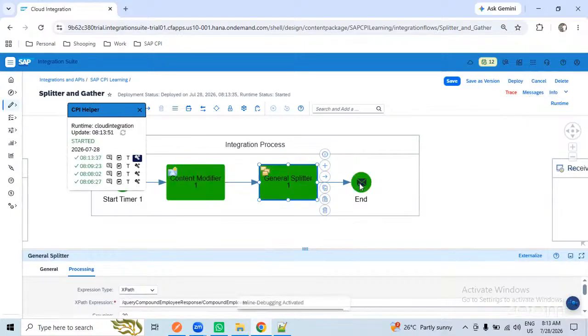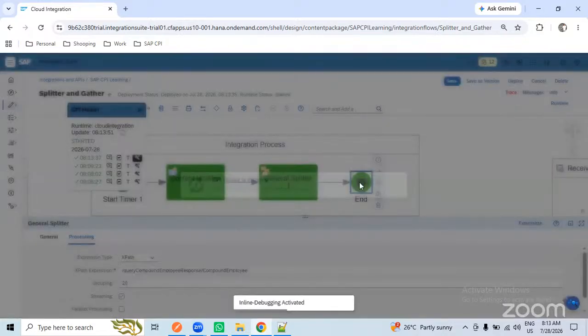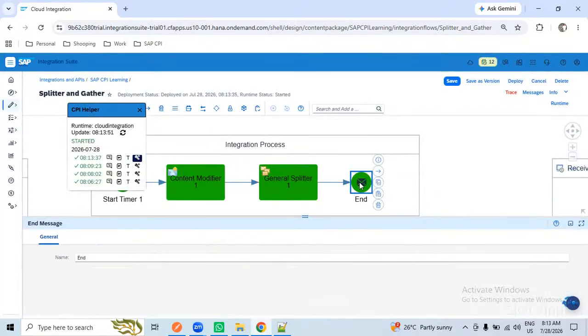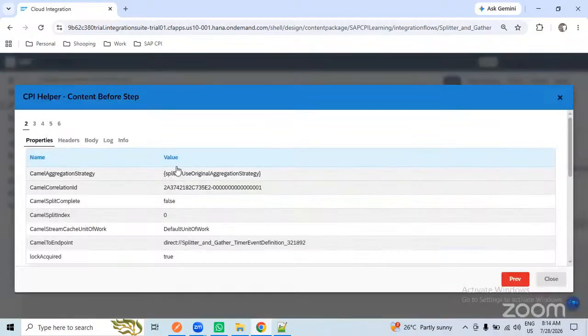So I'm going into the data, directly checking the data at the end. Since you know the content modifier data, there are 100 employees.